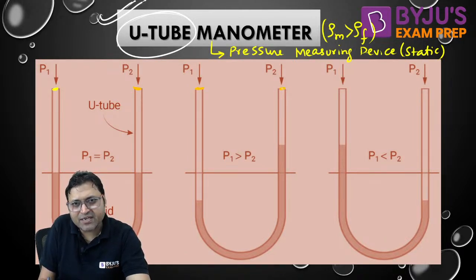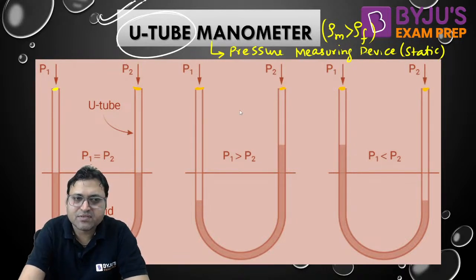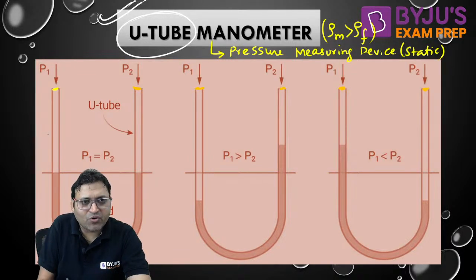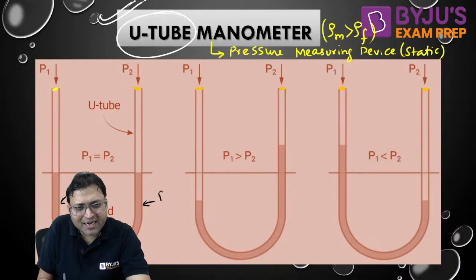Look, try to understand. There are two limbs. This is called the left limb or left leg, and this is called the right limb or right leg.